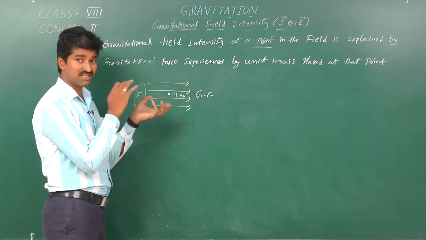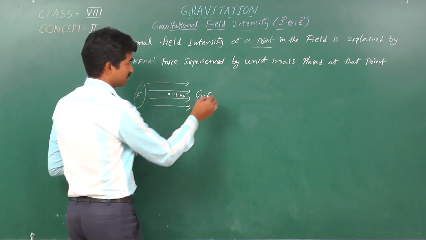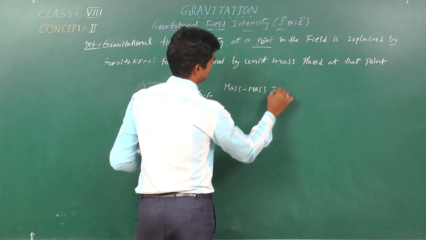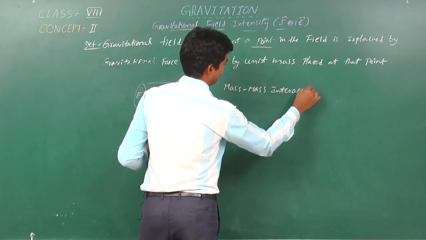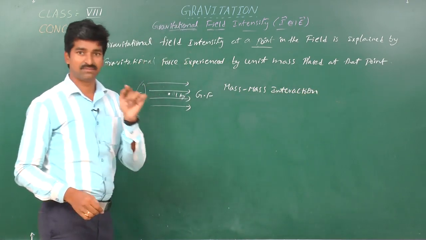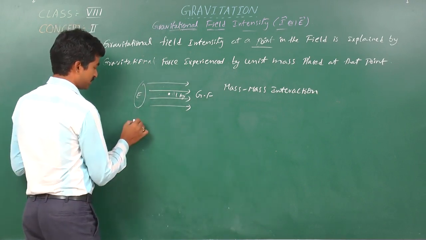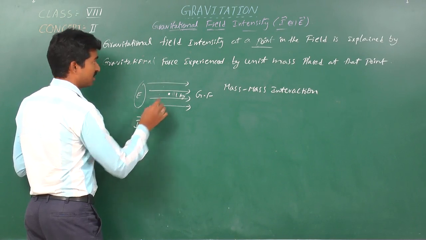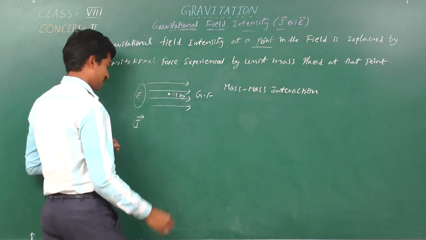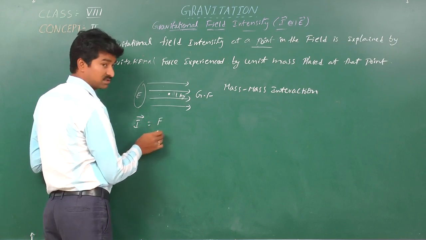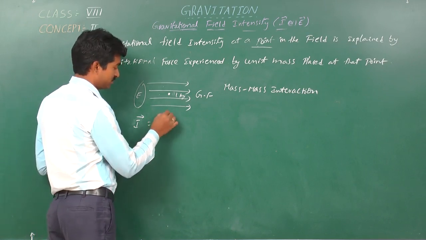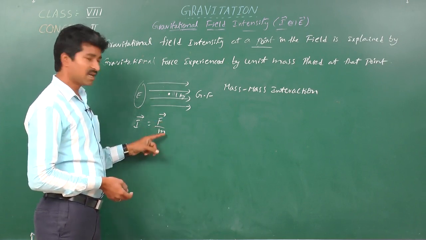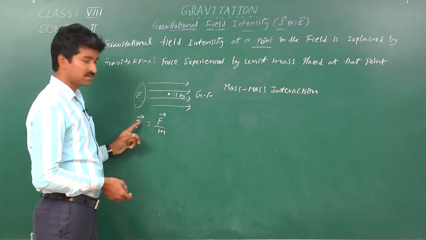So this is also called mass-mass interaction. How can you represent the same symbolically? Symbolic representation: usually I is the notation, or E also you can use. I's formula is force experienced by a unit mass placed at a point. So vector by scalar, we will get a vector only.